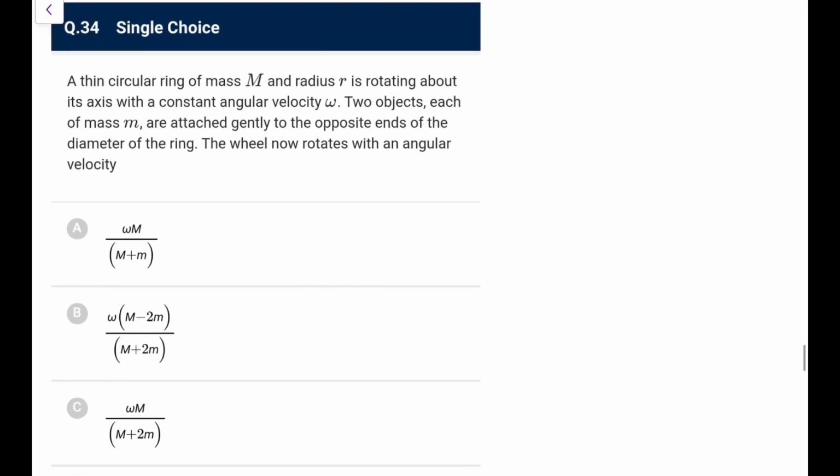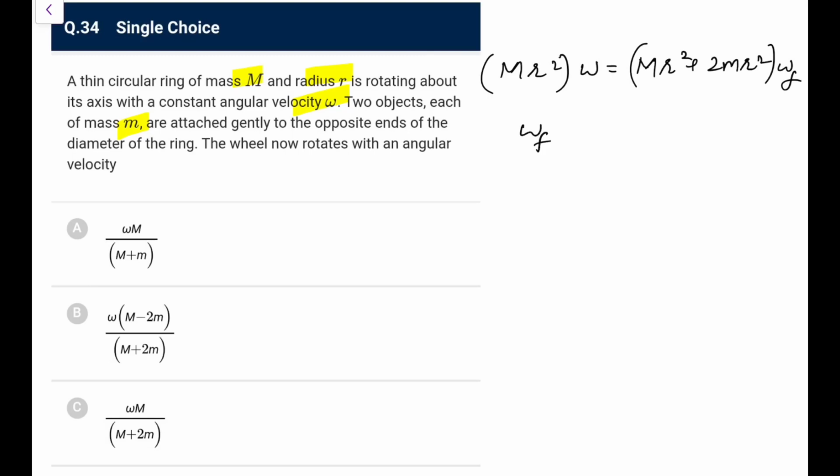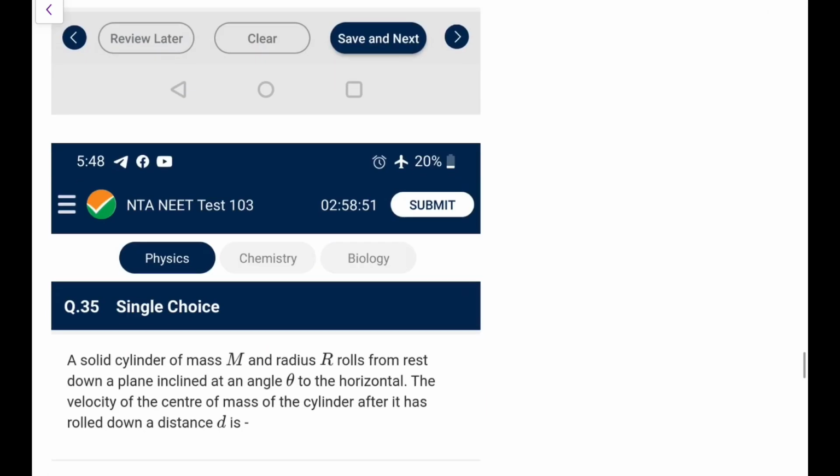Thin circular ring, mass m, radius r, rotating about axis with omega. Two objects each of mass m attached gently to the opposite ends of the diameter. The wheel now rotates with, so simple angular momentum conservation because diametrically placed, so no net torque acts. Initially the angular momentum was only mr square omega. Now it becomes mr square plus 2 attached, that would be 2 mr square, into omega final. So this omega final will become m omega upon m plus 2m, that you can directly go for. So this goes for option C here. Easy one for you.